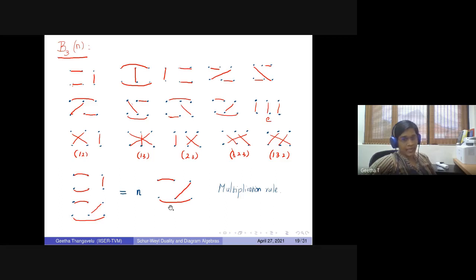That's why even if you define it over any arbitrary ring, you can put delta here, then it will come with delta powers. So this is a huge family of algebras, because you can vary delta, at the same time you can vary the d's, which is the size of the Brauer diagrams. So it's really a huge family of algebras.